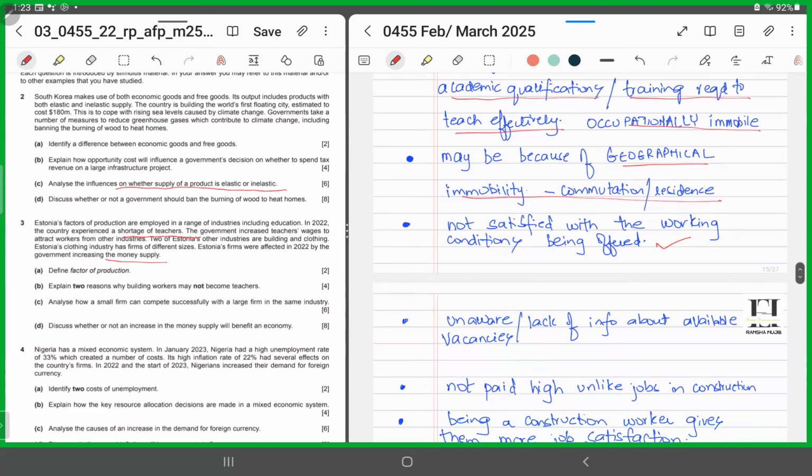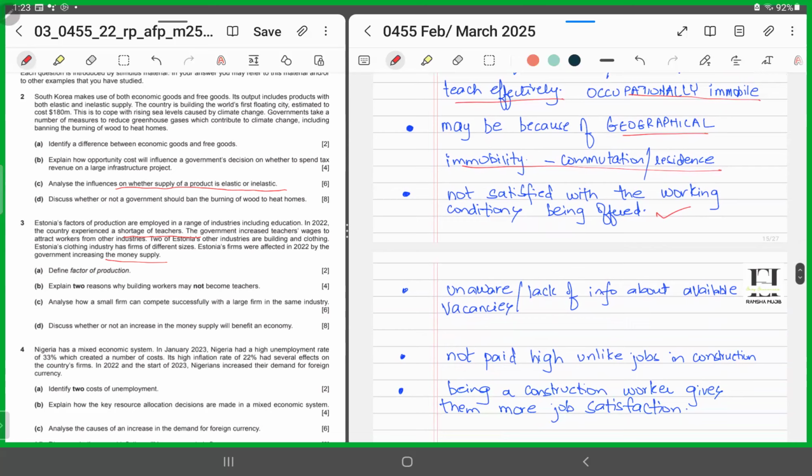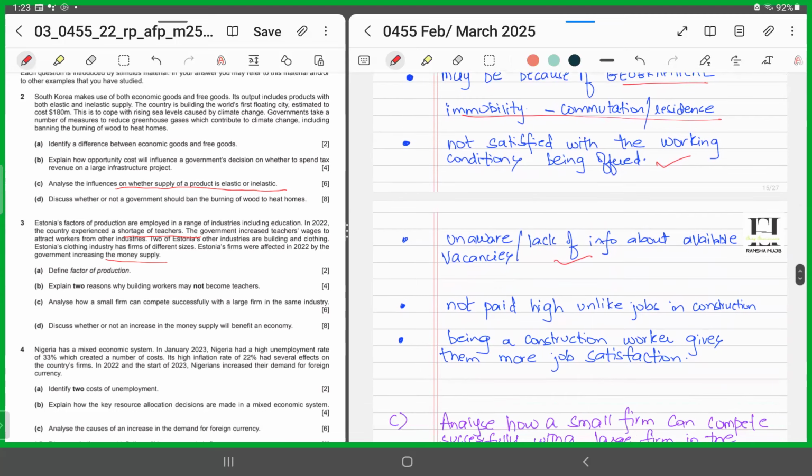Or they could say maybe they are unaware of the jobs available in the education sector. It's lack of information. They aren't aware of the available vacancies in the teaching sector. Or maybe they are not paid that high, like the jobs in construction, maybe because the jobs in construction are more risky, so they are paid higher. And the wages they are being offered as a teacher is relatively low, which might not be attractive for them.